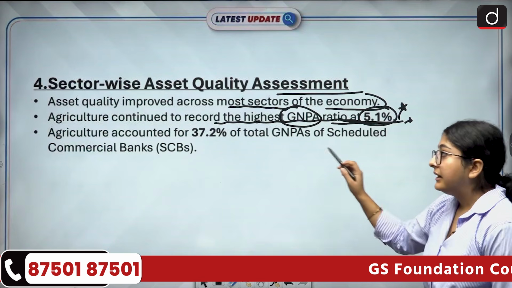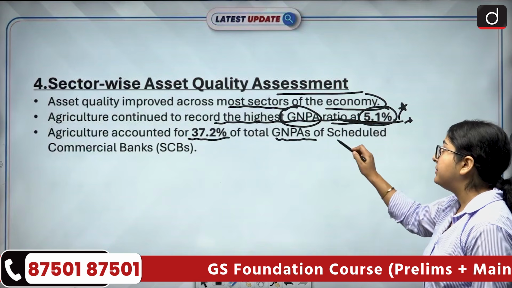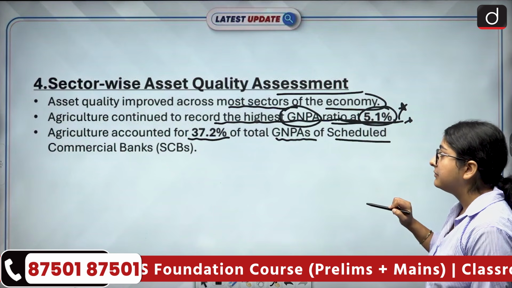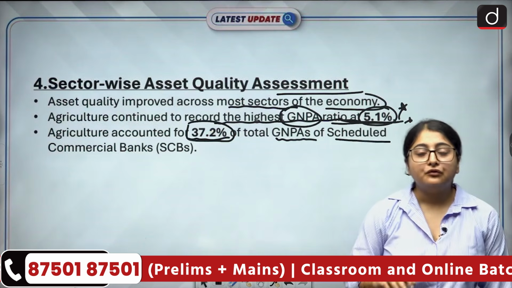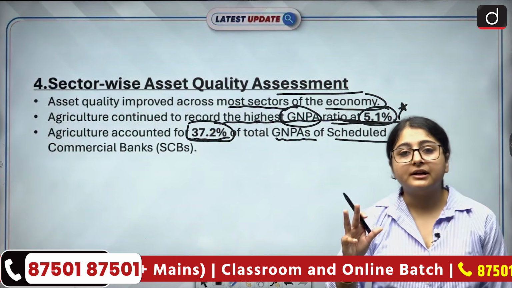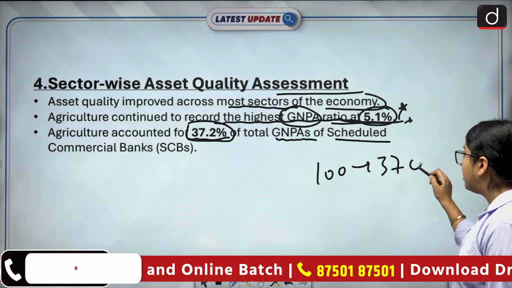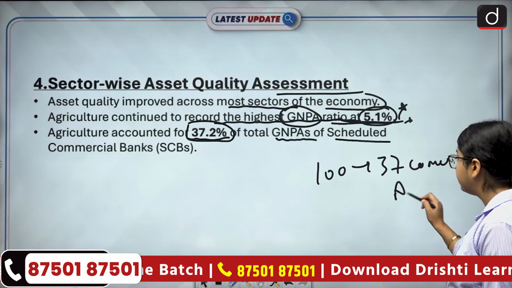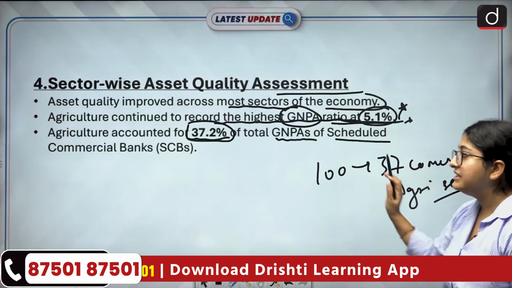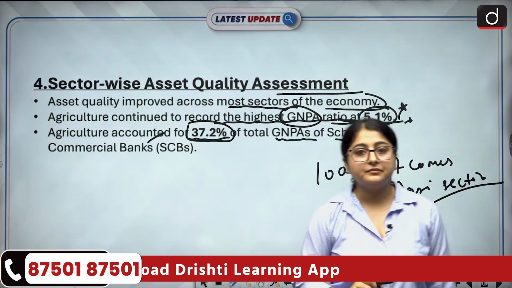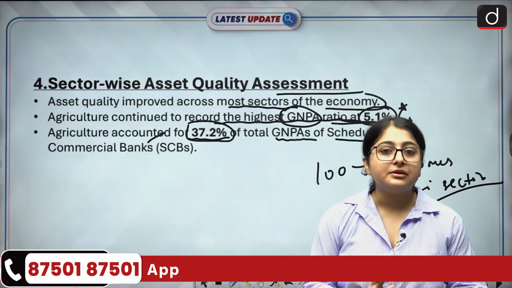So again, agriculture accounts for 37.2% of the total GNPAs of the scheduled commercial banks. Okay, 37.2% of the GNPAs. If we talk about the total non-performing assets, out of 100, 37 come from the agriculture sector only. That means we need to work on this particular sector. Okay. So these 2 points are important for you. You can use this in your answer writing.